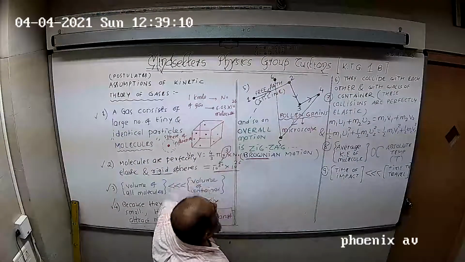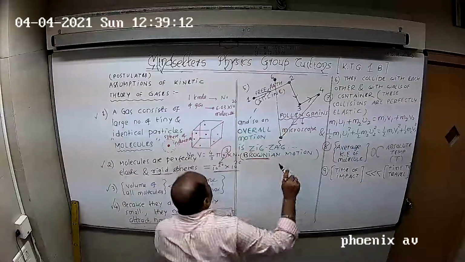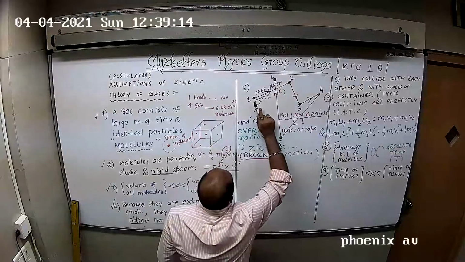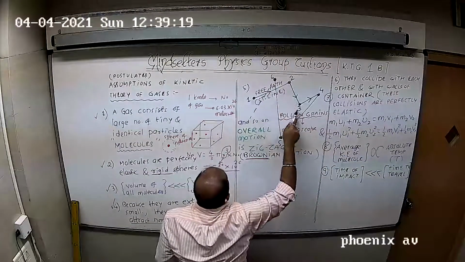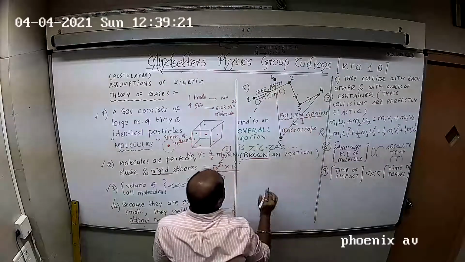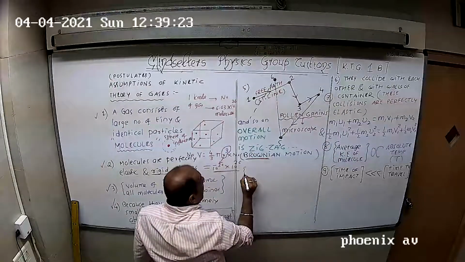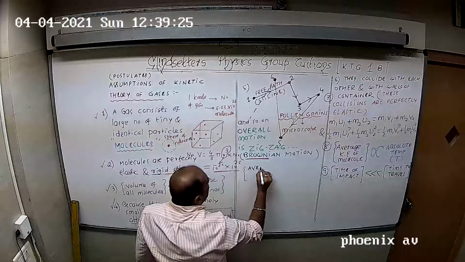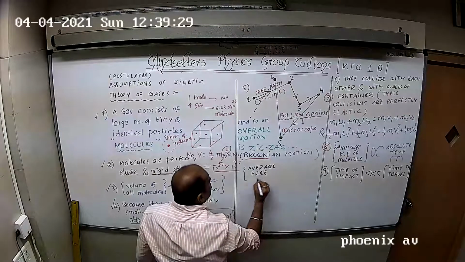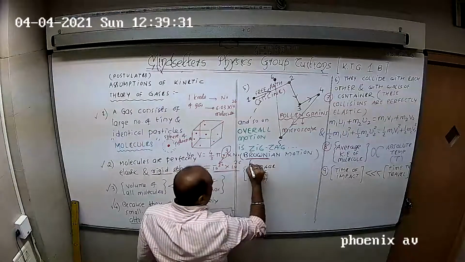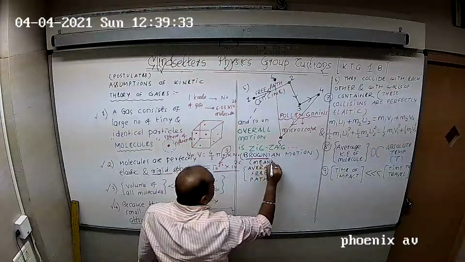Now, the length of a free path may not be the same. When it goes from 1 to 2, and then from 2 to 3, these lengths need not be the same. So we talk about average free path, which is also known as mean free path.